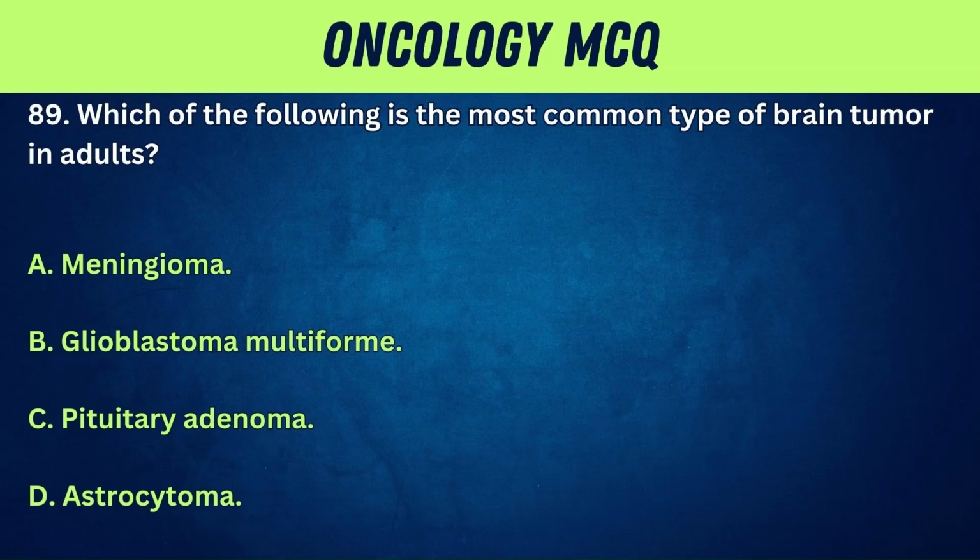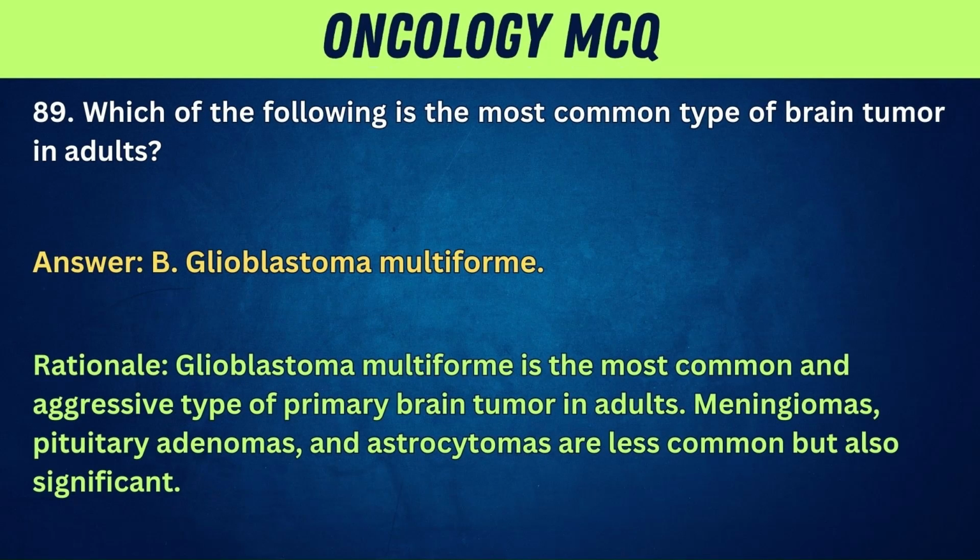89. Which of the following is the most common type of brain tumor in adults? A. Meningioma. B. Glioblastoma multiforme. C. Pituitary adenoma. D. Astrocytoma. Answer: B. Glioblastoma multiforme. Rationale: glioblastoma multiforme is the most common and aggressive type of primary brain tumor in adults. Meningiomas, pituitary adenomas, and astrocytomas are less common but also significant.